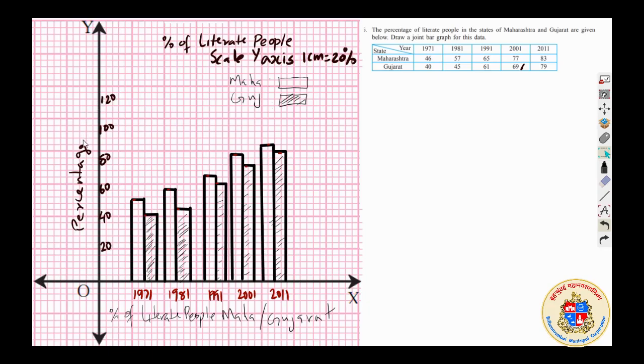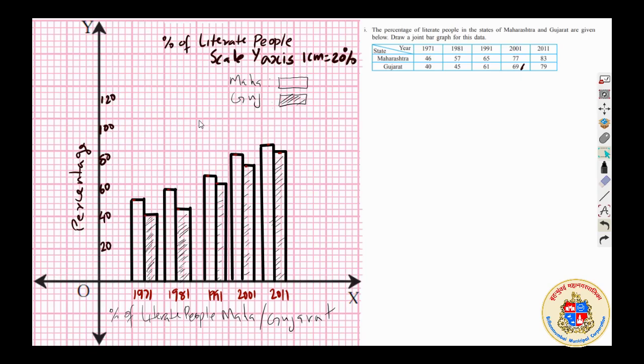So here it is given the percentage of literate people. Okay, so the graph is clear. Almost every time we understand that the literacy in Maharashtra is much better than that of Gujarat, but in both states, year after year the percentage of literate people is increasing. Out of 100, how many? So it has reached 83% in Maharashtra in 2011, 79% in Gujarat.